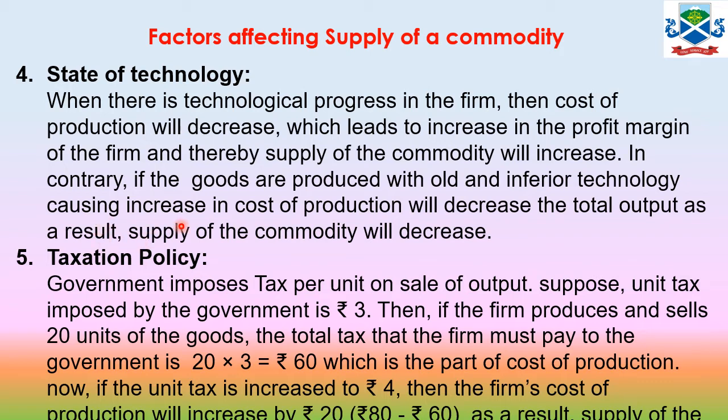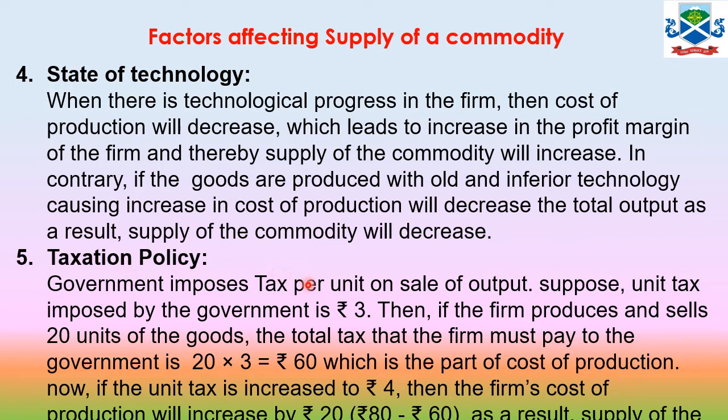If the government imposes a unit tax per unit on the sales of output, suppose the unit tax imposed by the government is rupees 3. So I am assuming here that the government is charging a tax of 3 rupees per unit of commodity. Then if the firm produces and sells 20 units of the goods, the total tax it has to pay to the government is 20 multiplied by 3, that is 60 rupees, which is part of the cost of production.